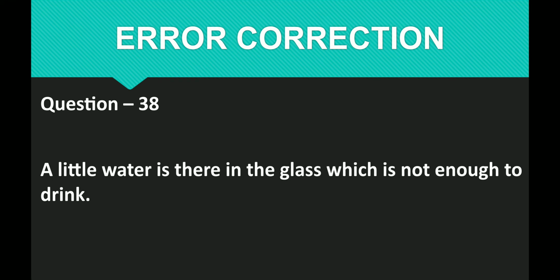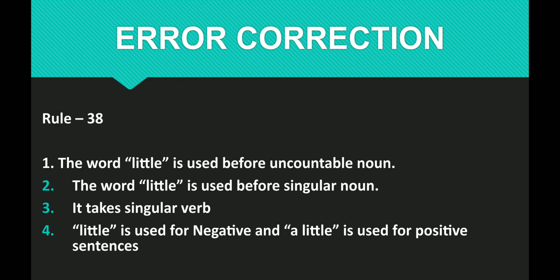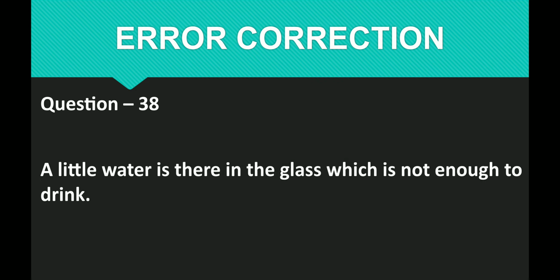Question number 38. A little water is there in the glass, which is not enough to drink. Very, very important. If you know the rule of little, then you can solve this question. What is the rule? The word little is used before an uncountable noun. Remember this one. Second rule: the word little is used before a singular noun. It takes a singular verb. Little is used for negative sentences, whereas a little is used for positive sentences. These are the rules. Please make a note of it. Then we'll get back to the question.